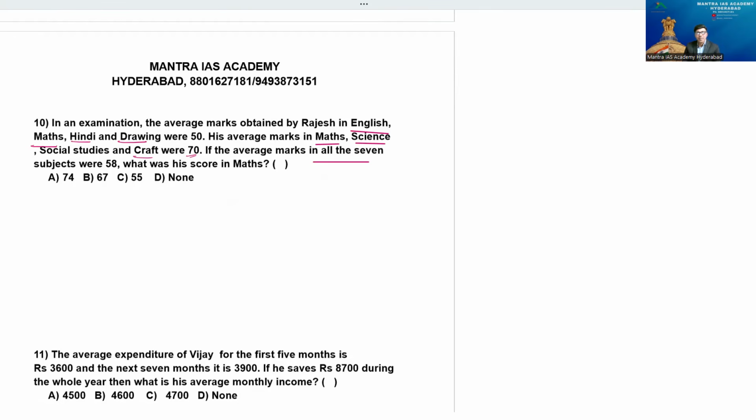So first step beta, I'll do directly because I know 4 subjects now. 4 into 50, that's 200 is the first total. Second 4 subjects, of course, we have 70. 7 fours are 28, 280. On the whole, for 8 subjects value, how much here? 480. But 7 subjects average, he mentioned that 58, because average marks in all the 7 subjects is 58. So that 7 total is 7 into 58 beta. 7 8s are 56, 5, then 7 5s are 35 plus 5, 406. Therefore, if I subtract these 7 values, automatically I'll get the answer. It is 74. This is the answer, please.